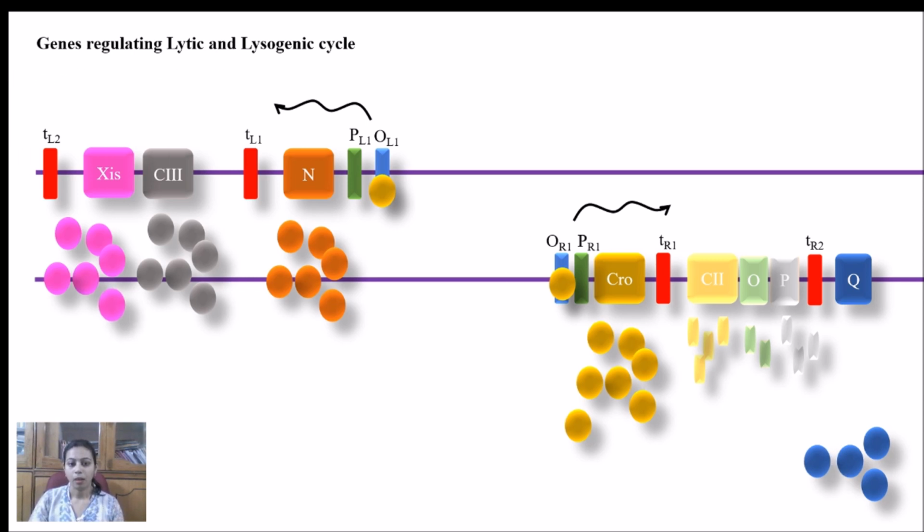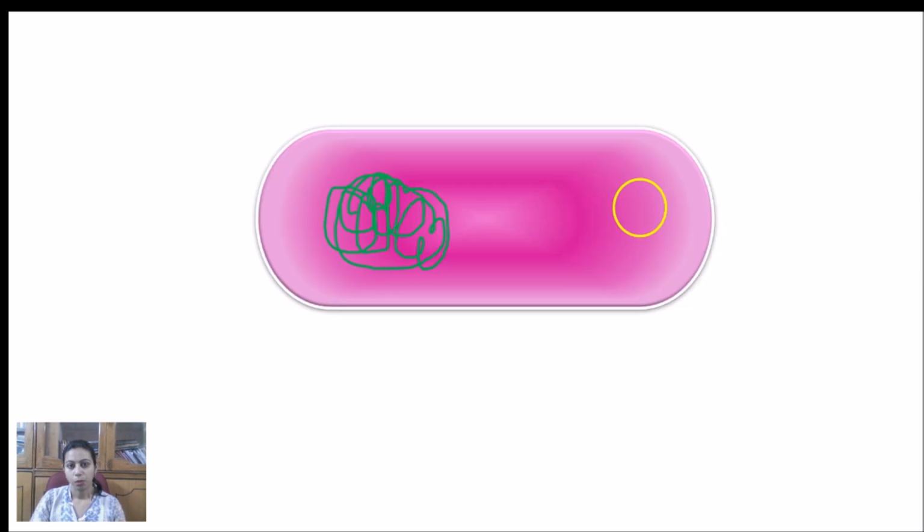Now what will happen? Q protein along with the XIS protein will initiate the lytic cycle of the bacteria, for the survival of the virus. How does it happen? Q protein will activate the enzymes required for the lysis of the bacterial cells, whereas XIS protein has a different function. Let's see what the function of the XIS protein is. We know that the viral genome replicates by the rolling circle mechanism. Now zoom it out.